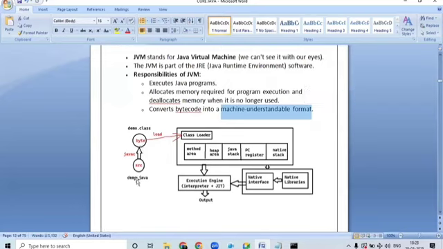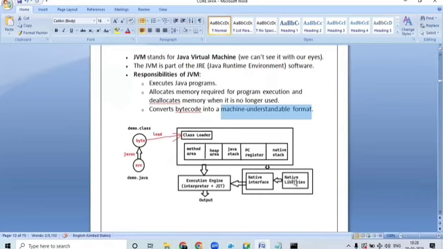Okay, super. Whenever you create a Java file and use the command javac, a bytecode will be generated, that is nothing but the .class file. This bytecode is given to the class loader inside the JVM, and we will get the output. In the JVM we have different components: method area, heap area, Java stack, PC register, native stack.